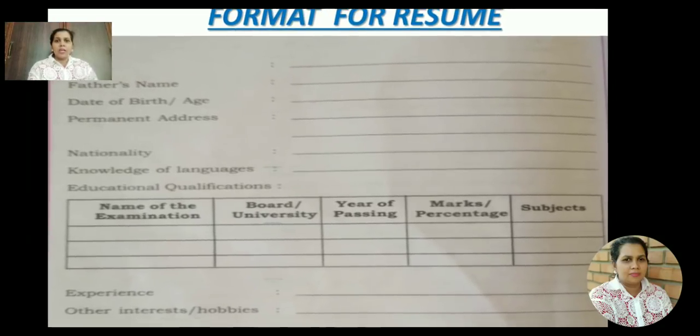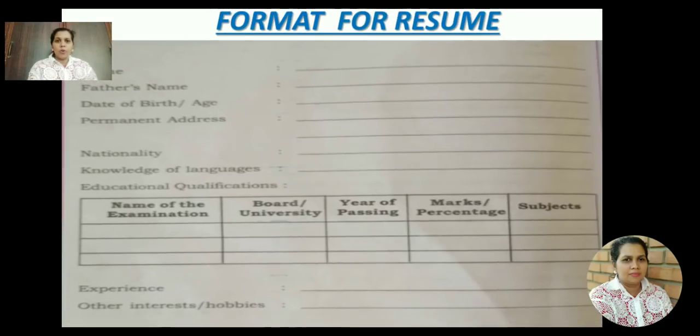Educational qualification. See, you have to draw a box and write the exam, the board, the year of passing, percentage and subject. For SSLC, what is the subject? You can write your course subjects, that is science, history and maths. You can write the first letter of all the subjects. And PUC, the same way: the board, PU board, year of passing, marks percentage 75% or 80%, and subject is EBAC or HEBA or PCMB or PCMC.